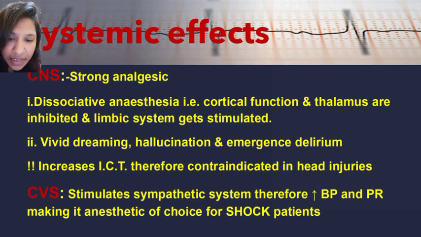So we will see the systemic effects. In the CNS, it creates strong analgesia. Why? It inhibits the thalamus. Then it creates dissociative anesthesia. As I just mentioned, cortical function and thalamus are inhibited and the limbic system gets stimulated. So it causes vivid dreaming, hallucinations, and emergence delirium, and it increases intracranial pressure. Therefore we cannot use it for head injury. It is contraindicated in head injury patients because it increases intracranial pressure.